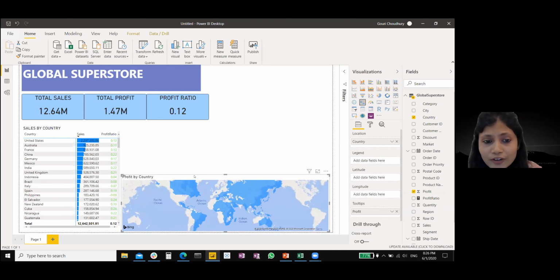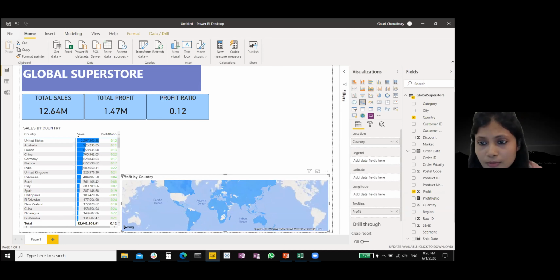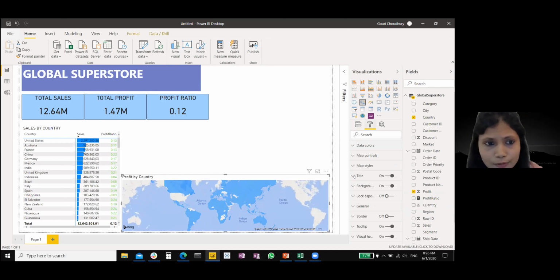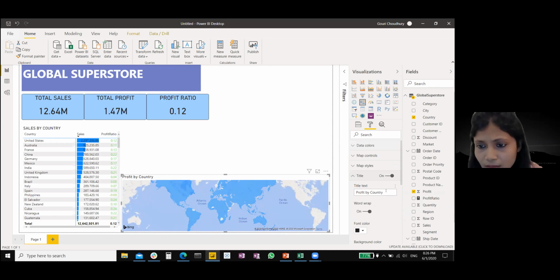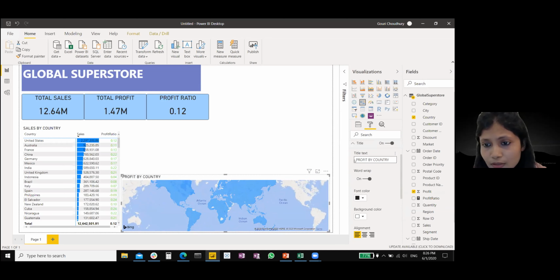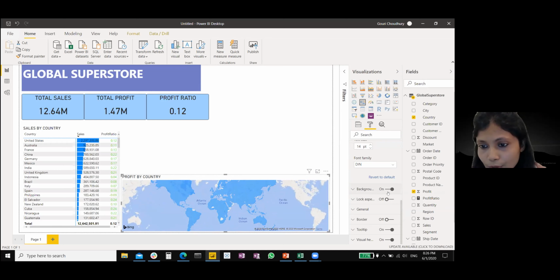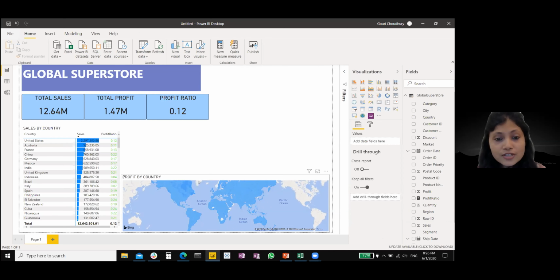Now over here also I'm going to format this title to capital letters because all the other titles are in caps. So, by country. And I'm also going to add a border to this. So this is the profit by country visual, which is a map.